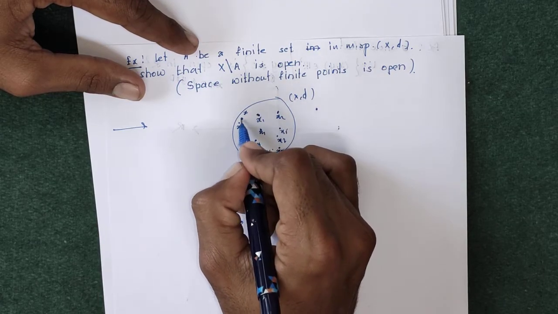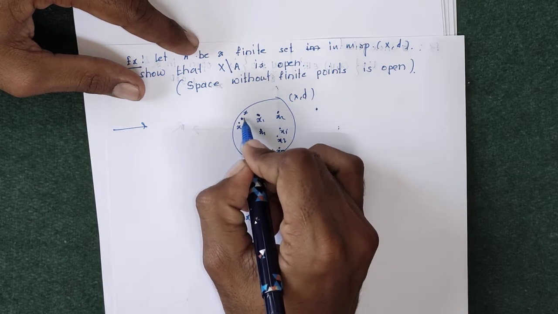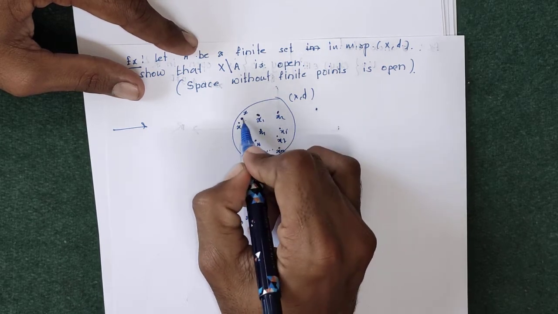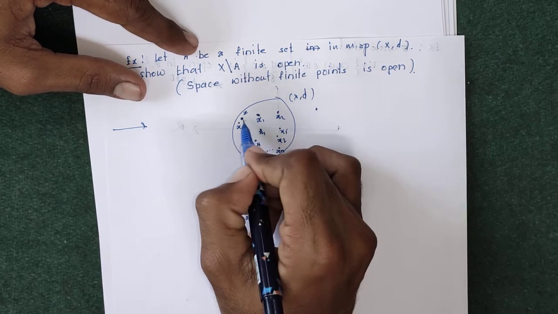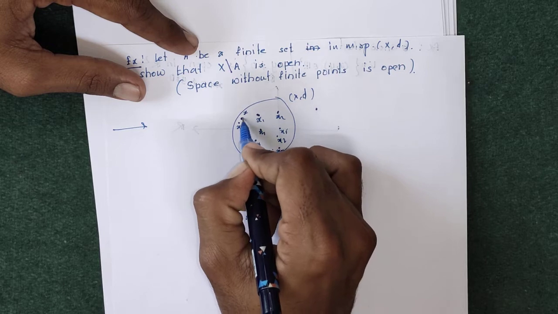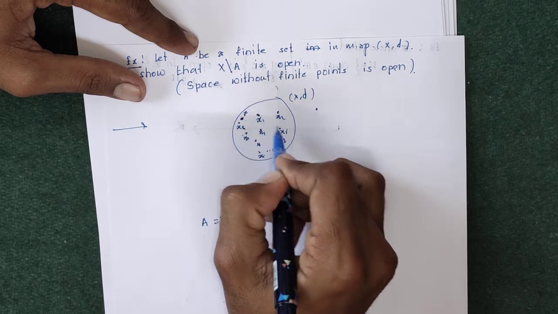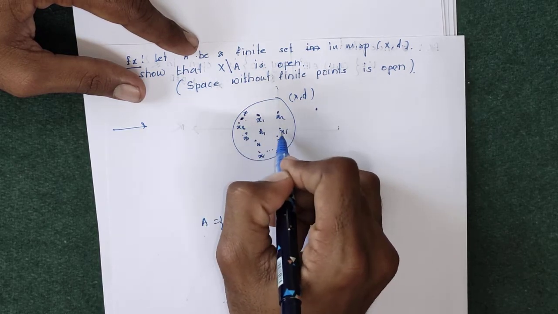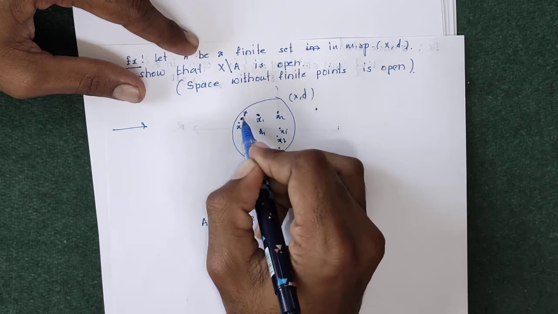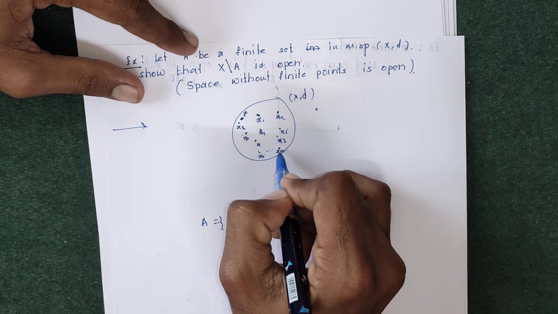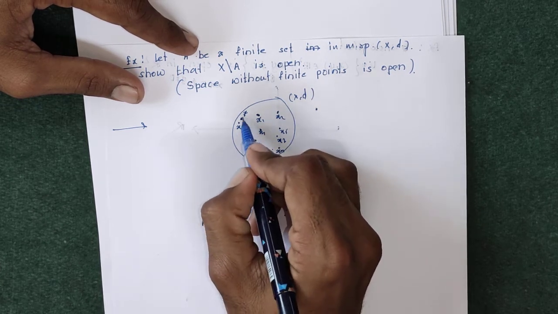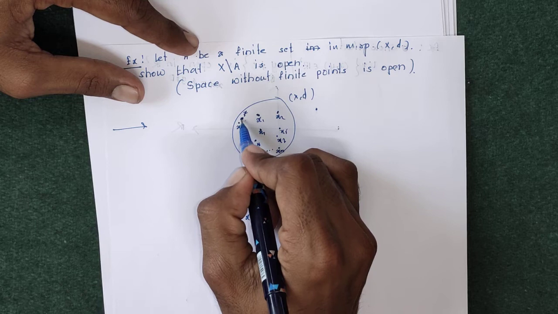First we calculate the distance between x and x1, then x and x2, and so on up to x and xn. Calculating for each the distance between x and xi, the minimum of all those distances is our radius.